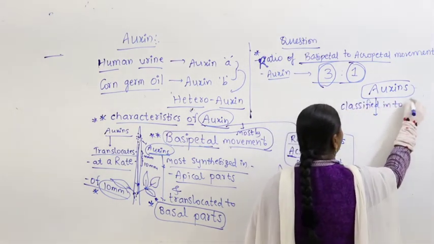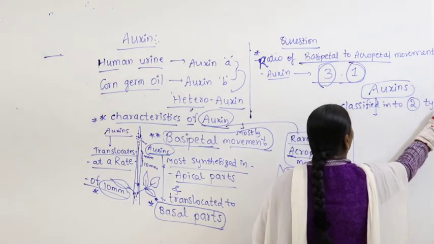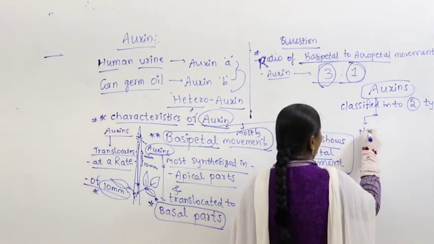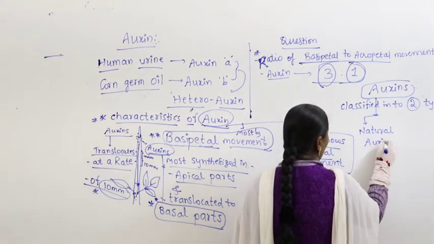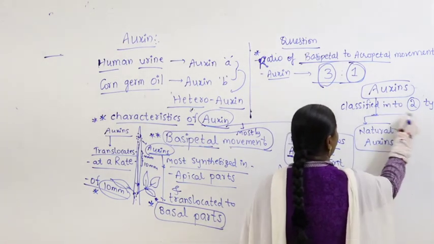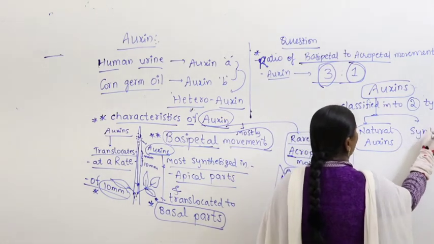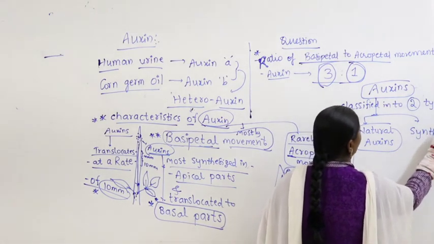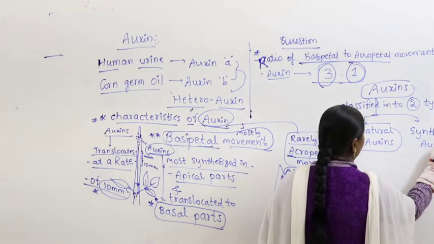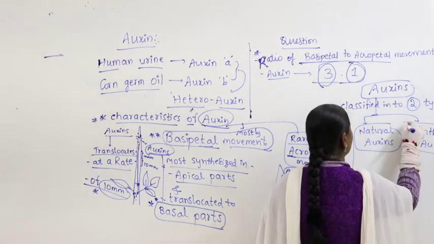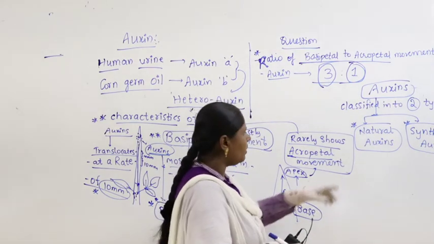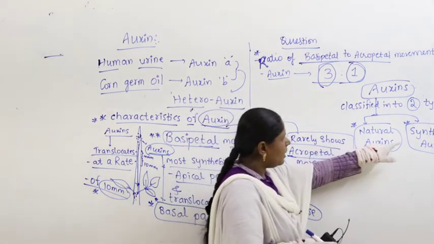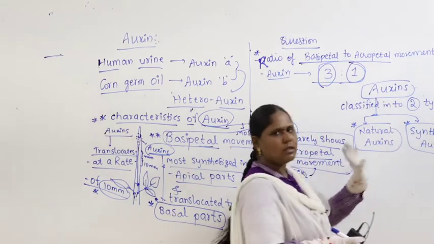They are classified into 2 types. What are they? We say natural auxins, and the other category is referred to as synthetic auxins. What are the 2 categories we can remember? Natural auxins, and the second category is synthetic auxins.